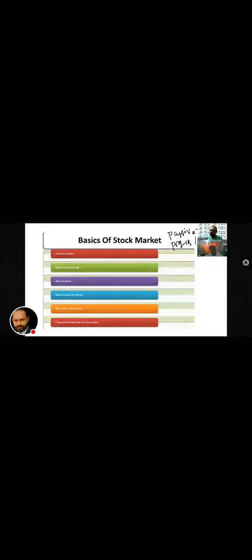When to start investing? There is no age limit to start investing. You can start at any age. I have some students who started from 7th, 8th standard also. They are learning the stock market because they want to start investing now. That is actually the best time to start, because for long term investment, to grow your wealth, you need at least 15 to 20 years. Your money should be invested a minimum of 15 to 20 years to create a lot of wealth.